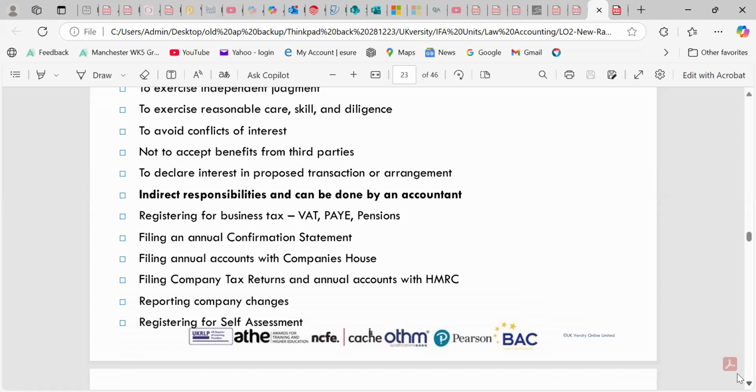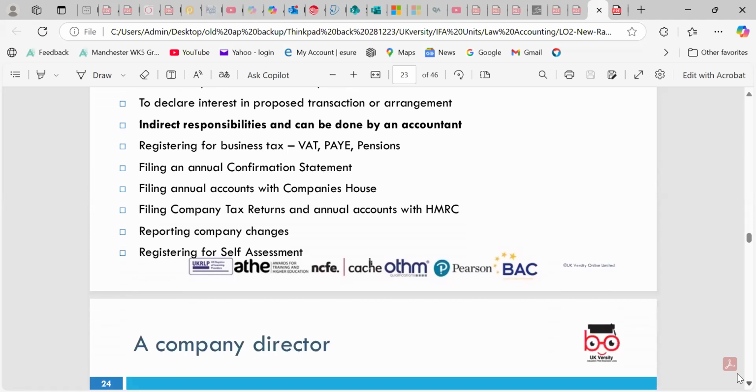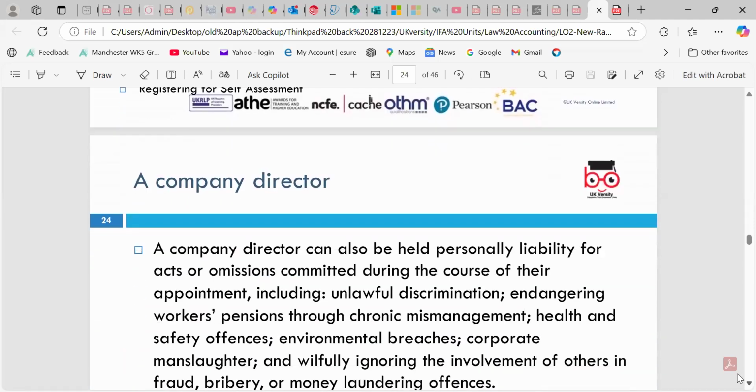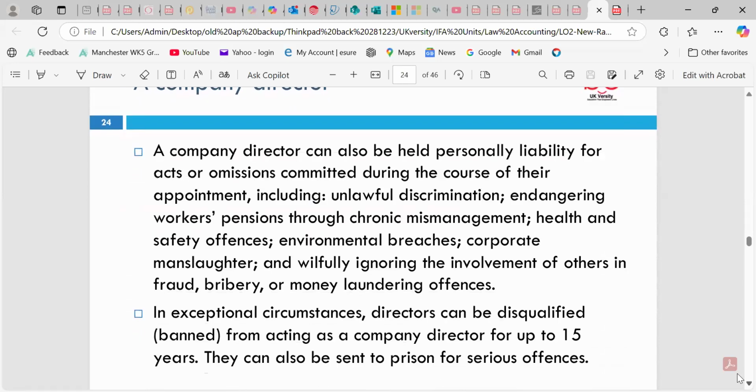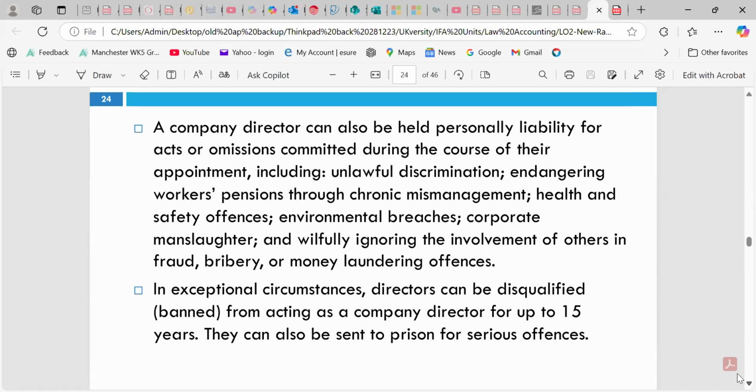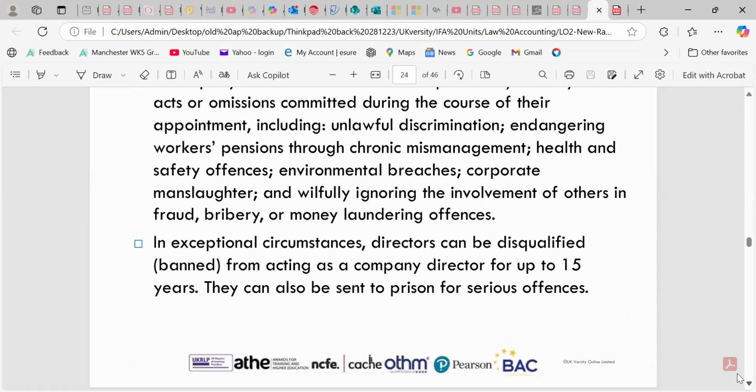VAT, PAYE (pay as you earn), pensions and the confirmation statement: we need to make sure that tax returns are the responsibility of the director. The company directors can be held personally liable for omissions committed during the course of their appointment, including unlawful discrimination, which means treating people with favoritism. Under the Equality Act 2010 you can't discriminate based on race, religion and color.